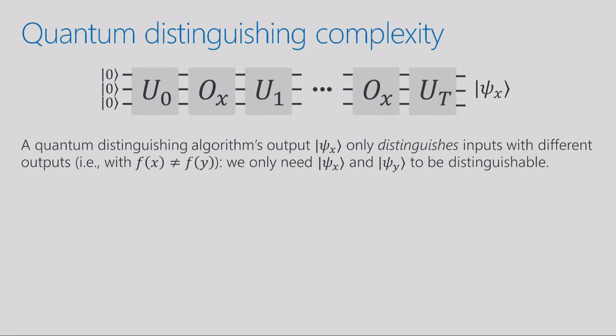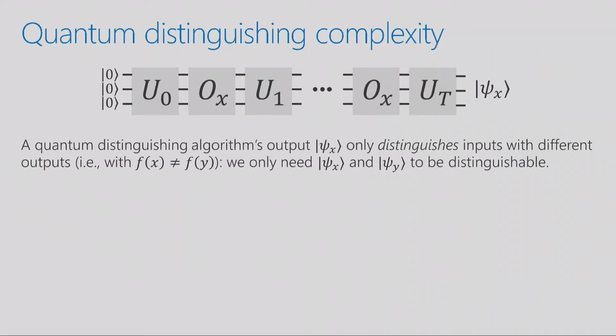Whereas for a quantum distinguishing algorithm, all we require is that this output state psi x distinguishes inputs with different output values. So if psi x is the state for an input with output 0, and psi y is the output for a y with f of y equals 1, then psi x and psi y just need to be distinguishable. And what that means for quantum states, for 2 quantum states to be distinguishable, is that they're far apart in some distance measure, like trace distance, or in other words, their inner product is small. So that's all we require.